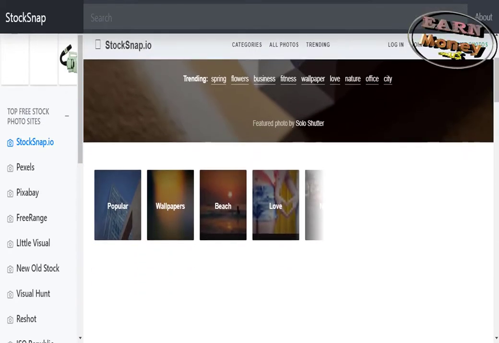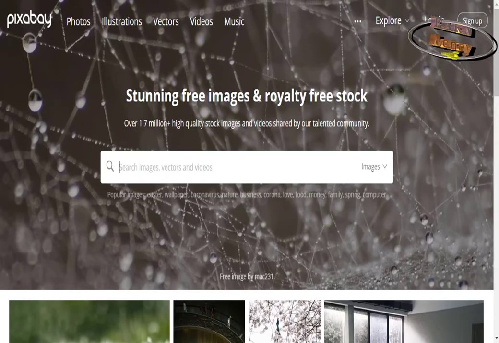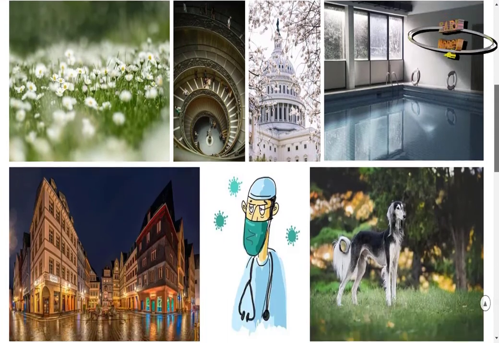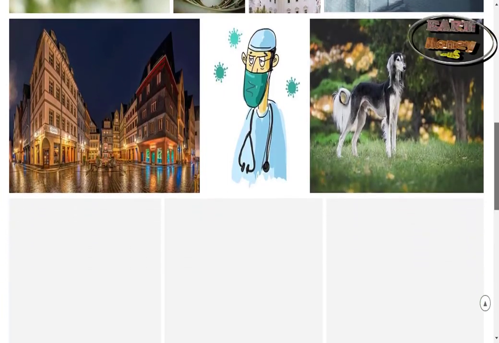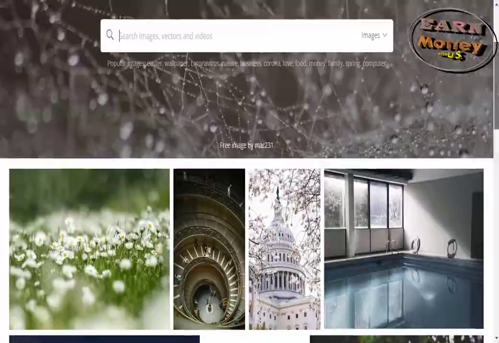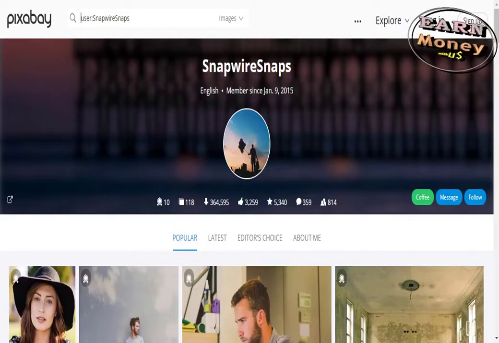4. Pixabay. The first site for royalty-free photos. With its 420,000 images or more, Pixabay is strongly advised. These images are free of rights for personal and commercial use.